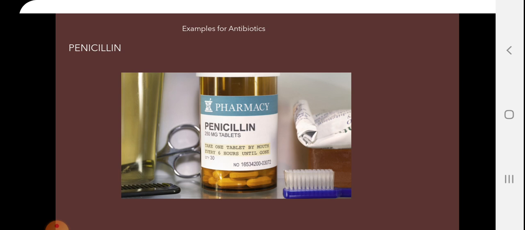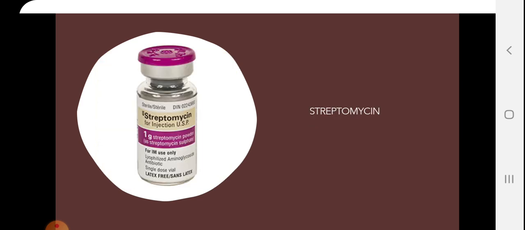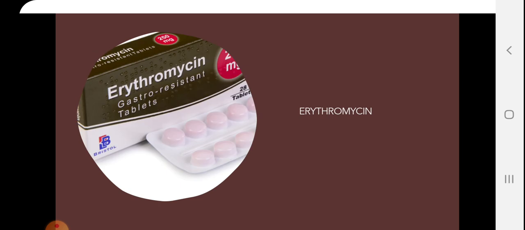So let's go through some antibiotic examples. Penicillin is one of the antibiotics, which is prepared by the microorganism known as Penicillium. Next, this is tetracycline, an antibiotic. Streptomycin is also an antibiotic. Erythromycin, an antibiotic. These are all antibiotics which are produced. See here, erythromycin gastro-resistant tablets. Gastro means stomach, for stomach infections and so on. So for each and every infection there is a specific antibiotic.